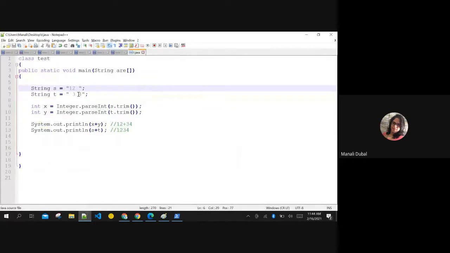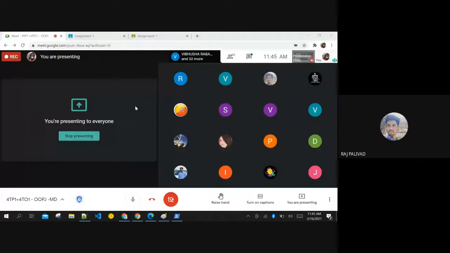So you need to have an exact integer for it to process it, okay? Otherwise, it's going to be an issue for the system. It is not going to pass. Now, what if I have numbers like this? Can you help me out with this? I'm not using trim. What will be the error over here? Or will it convert it properly? I don't know, you tell me. Ma'am, there will be an error. Yes, it will be an error, okay, good. Anybody else?